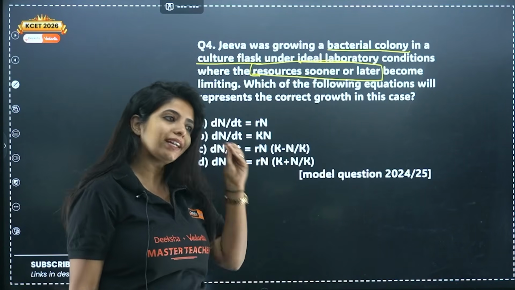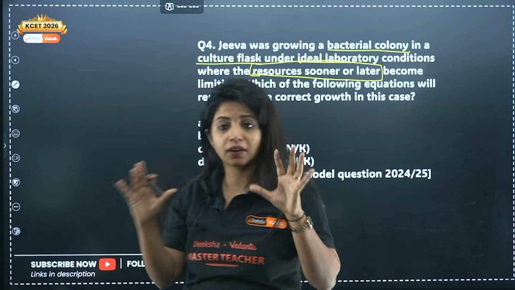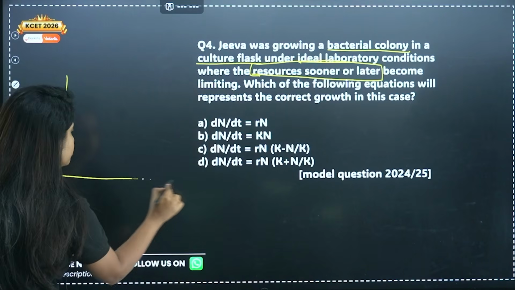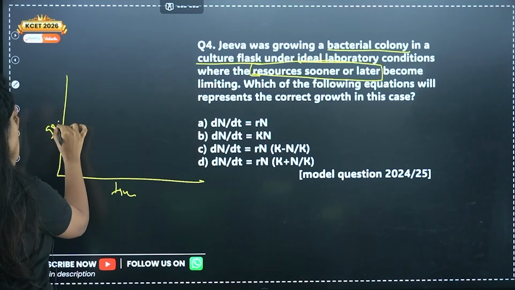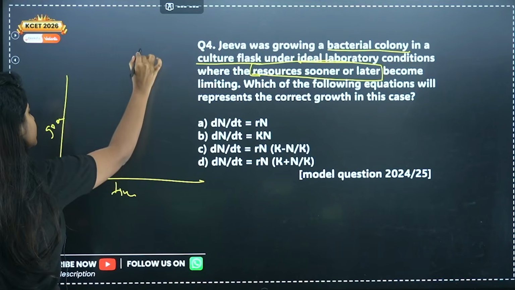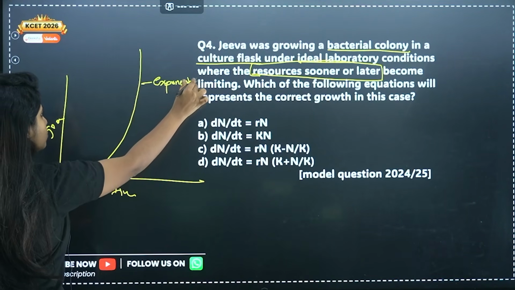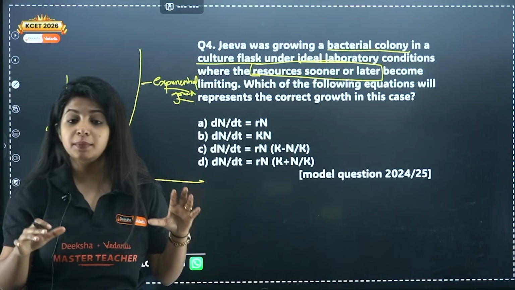Sometimes they will tell you that an organism is growing in an ideal condition with optimum temperature, with everything nice. In that case, my dear children, suppose over here you have time, over here you have growth, it is going to grow like this. It is known as exponential growth, if at all there is no limiting factor.